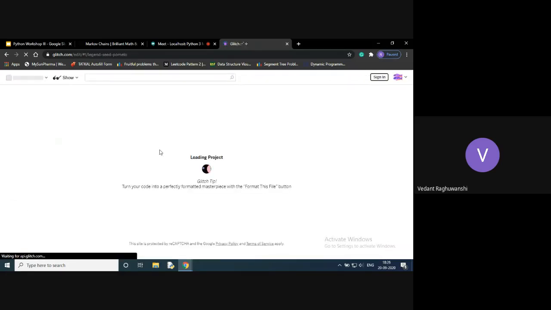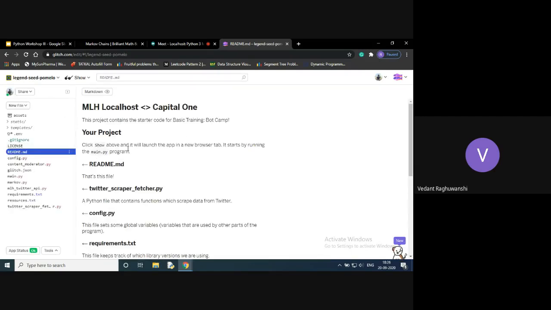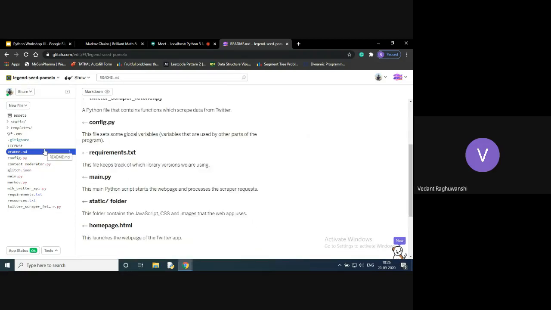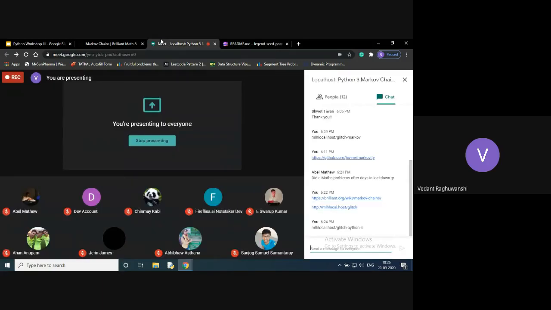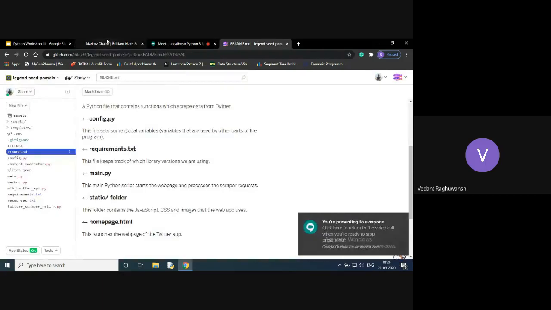So once you click on the Remix Your Own button, you will see a directory of files like this. So I hope you would have done that. You will be seeing a directory with a few files like config, glitch, main, Markov, MLH Twitter API, and so on. I hope you all have done that. So I'll be continuing on.